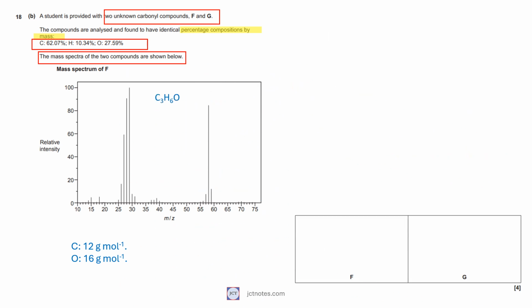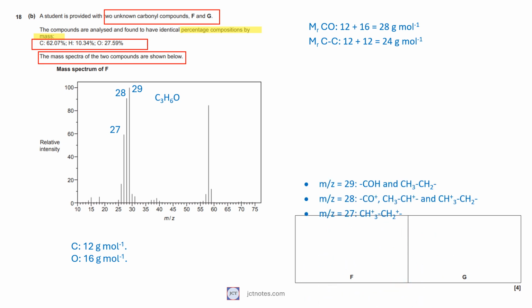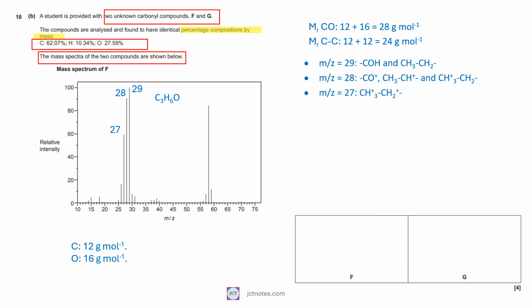The peaks with greater relative intensity are at m/z equal to 29, 28, and a not small portion at 27. With the aid of the periodic table, we can find that 1 atom of carbon and 1 atom of oxygen give a relative mass of 12 plus 16 equals 28. 2 atoms of carbon give a relative mass of 24. If we use the atoms of hydrogen, we can identify the peaks, and the structure of F is.